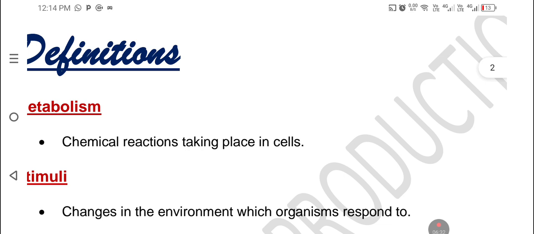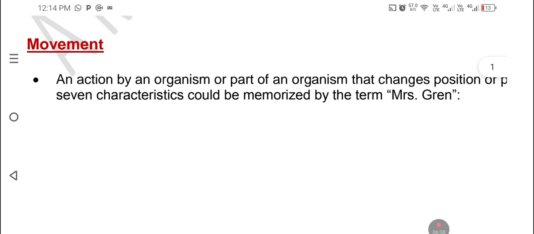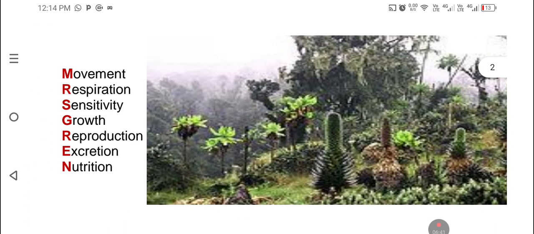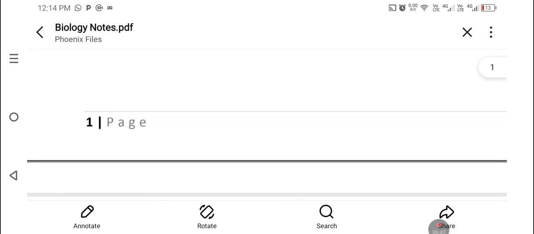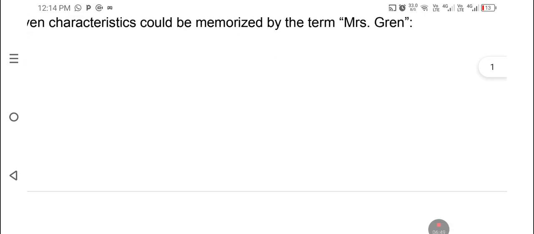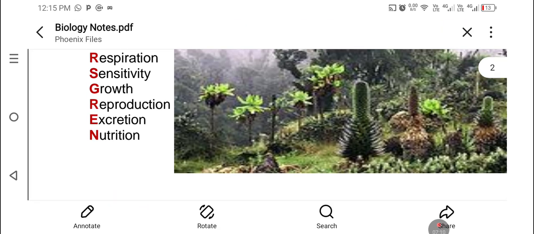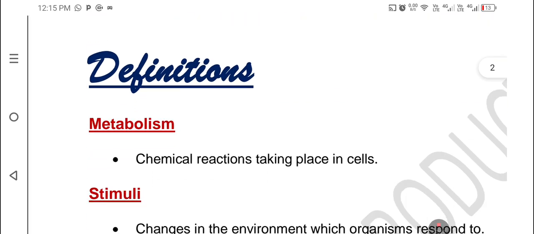So you have to be very sharp and active. Grade 10, take time to read these notes. If you have a book, you can buy a book that you can be using. So guys, if you want to memorize this, you can use Mrs Green, which is M for movement, R for respiration, S for sensitivity, G for growth, R for reproduction, E for excretion, and N for nutrition. By then, you have memorized and known this.